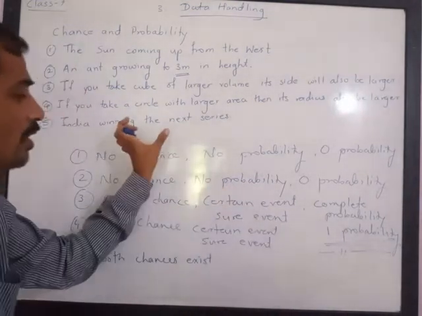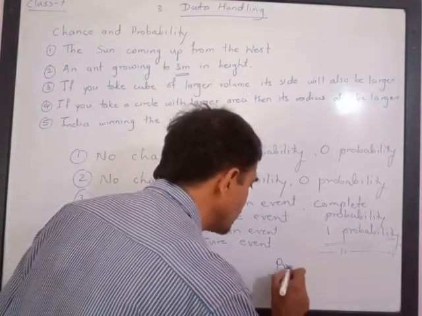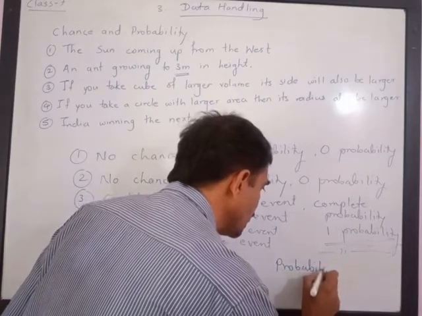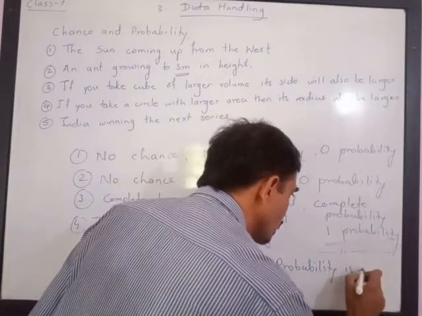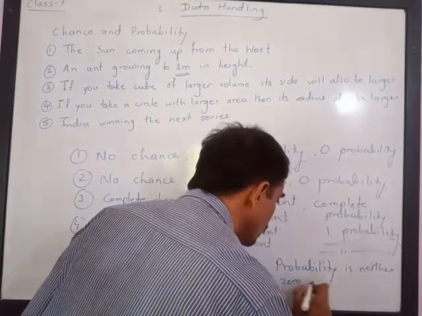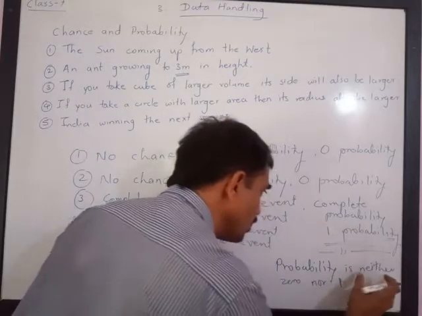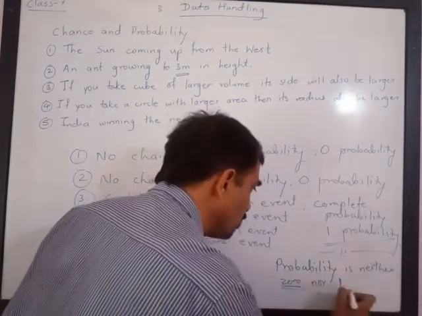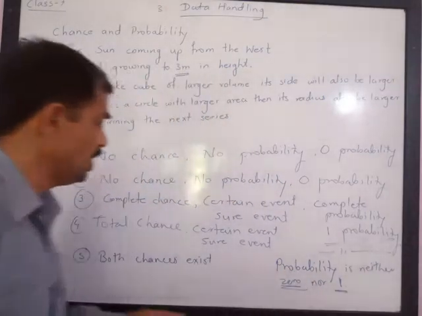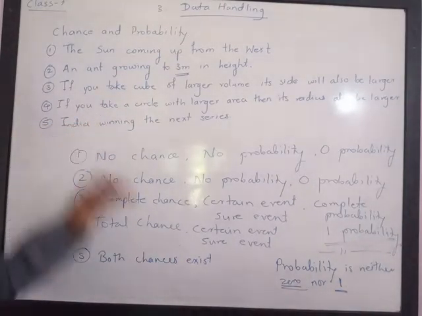It is not having a complete probability. So we can say that probability is neither 0 nor 1. So it will be between 0 and 1. Both chances exist. India may win, may lose the next series.